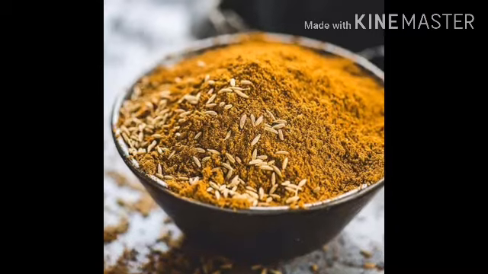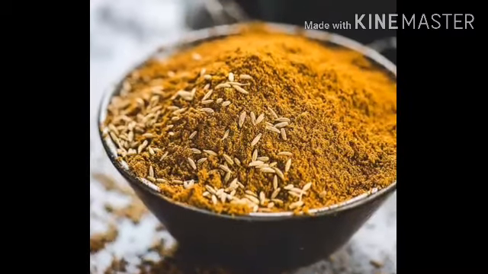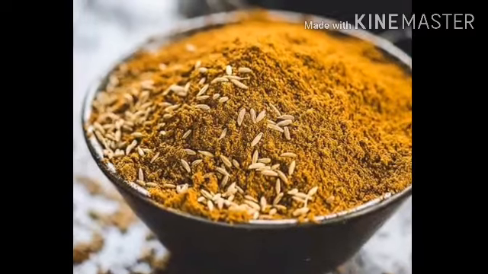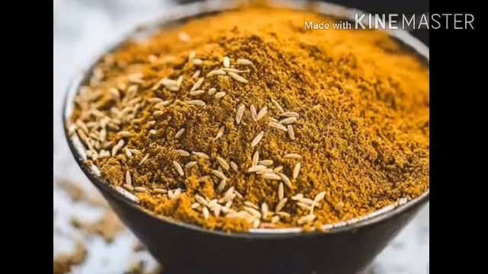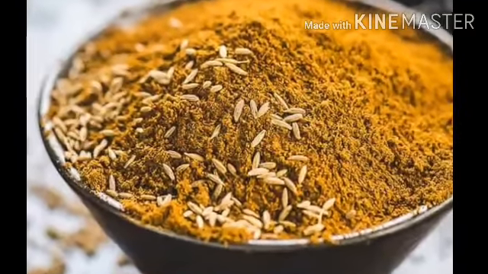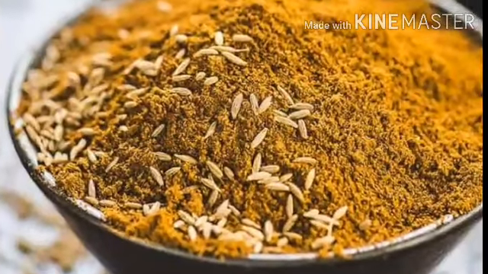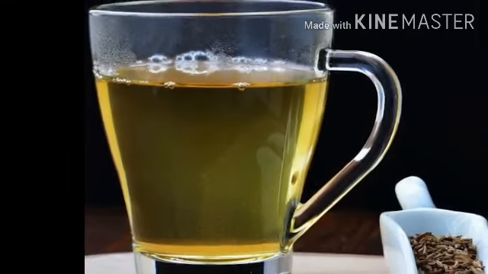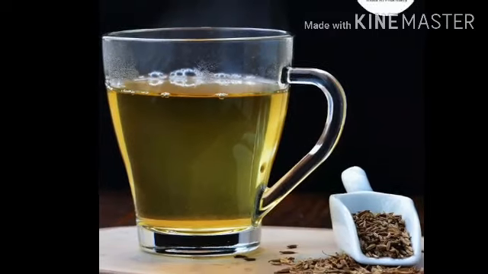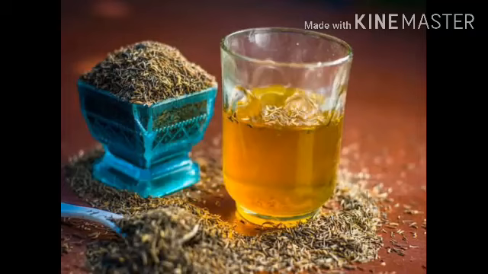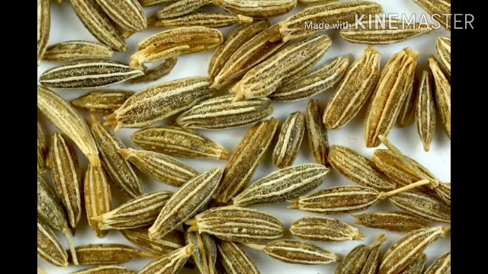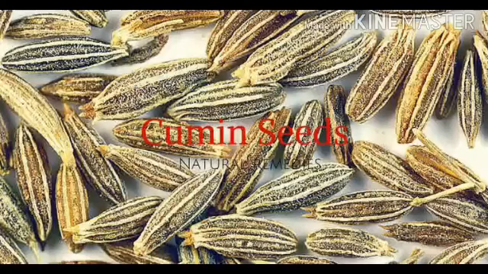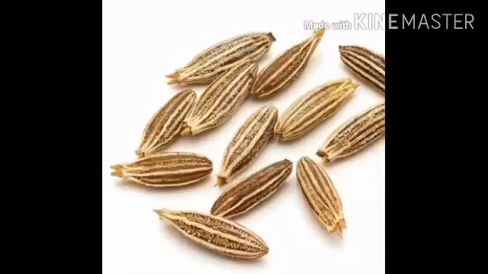Powdered fruits are used in different medicinal preparations like kashaya, that is decoction, arishta, fermented decoction, tablets, and also in ghee preparations. There is a popular drink called jeeraka water, made by boiling cumin seeds, used as a tonic. It contains nutrients such as fats, proteins, dietary fibers, vitamins, especially vitamin E, and dietary minerals such as iron, magnesium, manganese, etc.